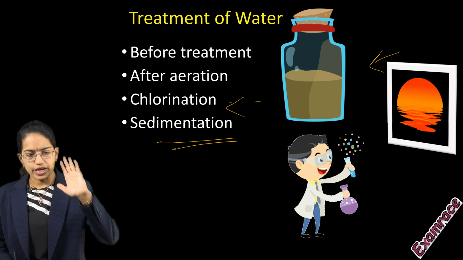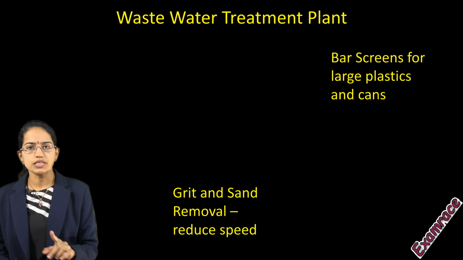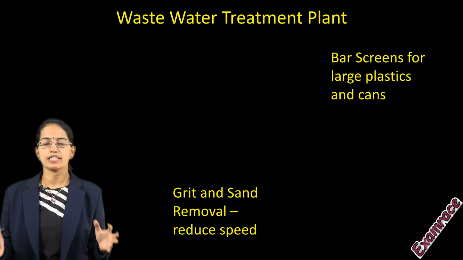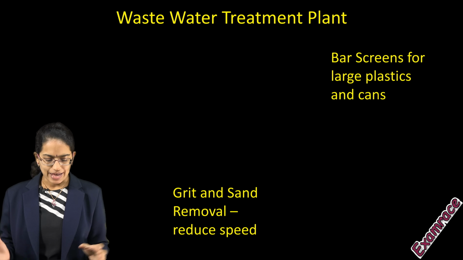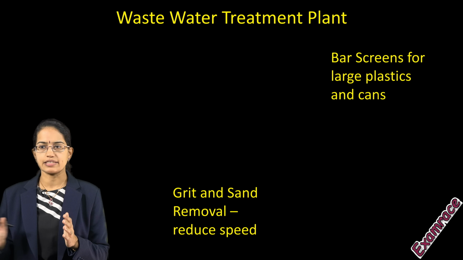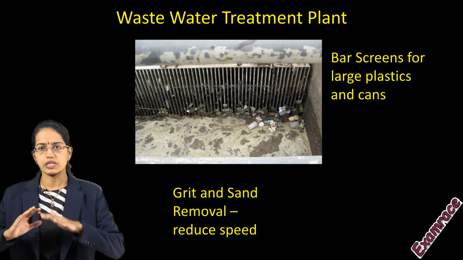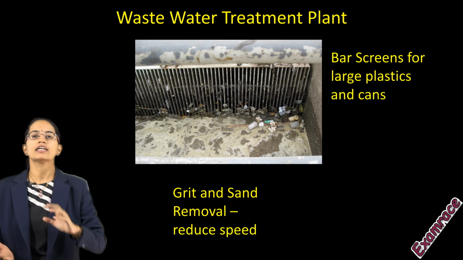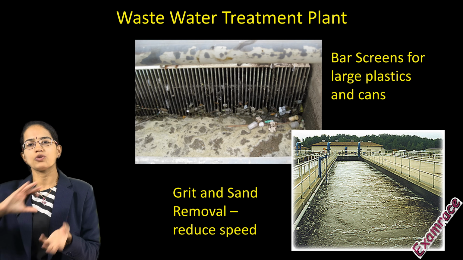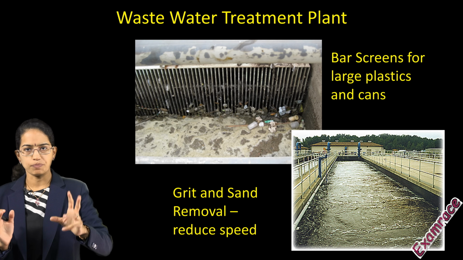Again, the wastewater treatment in the treatment plants goes through 4 stages. The first stage is you have large bars that prevent bigger particles like tin, foil, cans, plastic containers from moving through. So that's the first stage under which you are scrutinizing the material. The second stage is the water that's in high motion is slowly and gradually reduced in speed. As a result, the grit and the sand basically settle down into the lower layers, and the upper part is taken out.